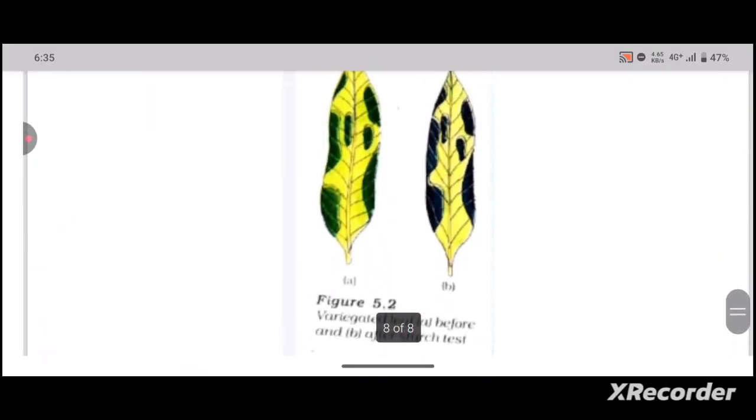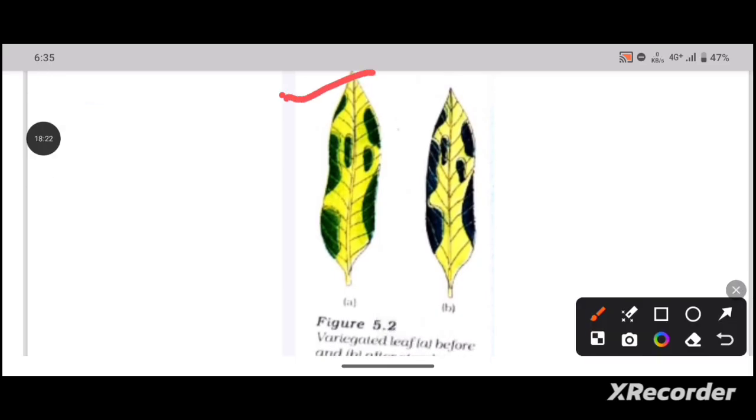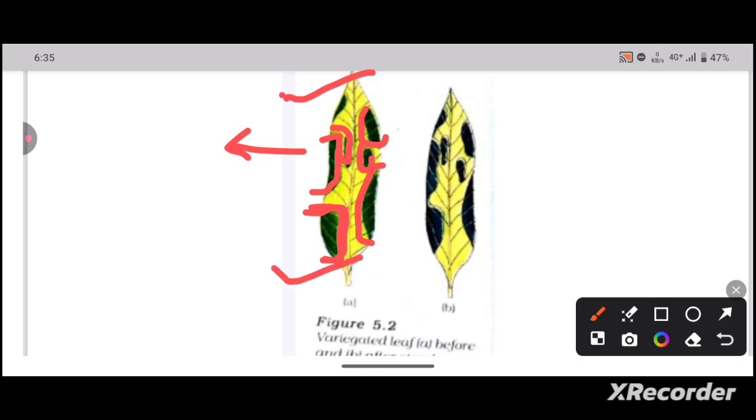This is the diagram of the variegated leaf experiment. This is the leaf which is greenish in color. You have to mark the green portions on the leaf. After all the markings, you have to treat this leaf with boiling water. After that, you have to immerse this leaf in alcohol in order to remove the greenish color. The markings are already present. After that, you have to dip this leaf, which had the greenish spots, in the iodine solution.